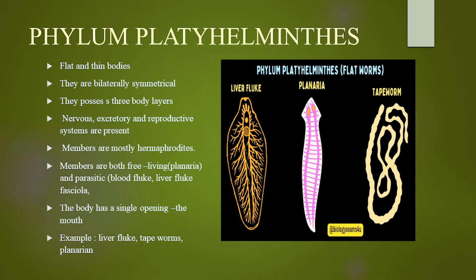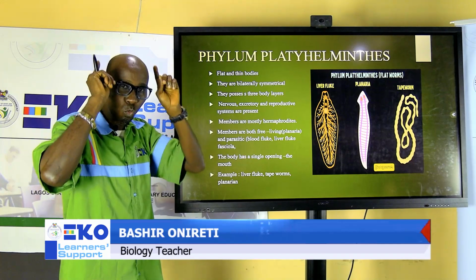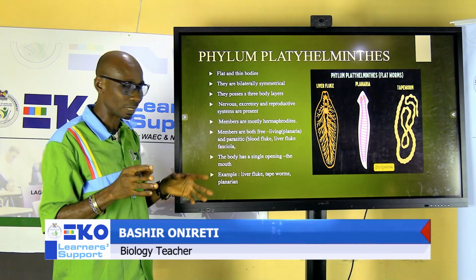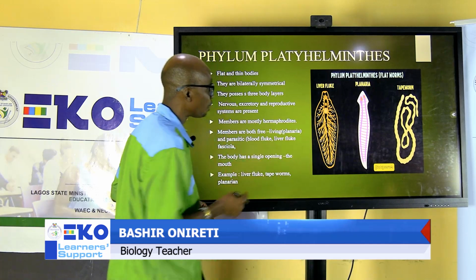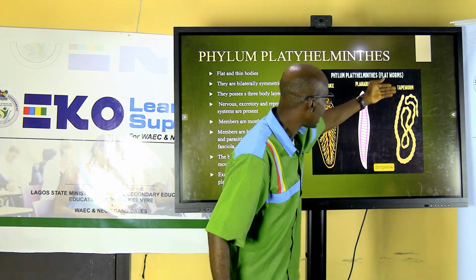The next one is phylum Platyhelminthes. They have a flat and tiny body. They are bilateral symmetrical. That means they can be divided along their axis into two parts. And they have no complete digestive system. They have just one single opening, which makes them sac-like in body design. These are examples of our flatworms. We have the fluke worm, the planaria, and the tapeworm.